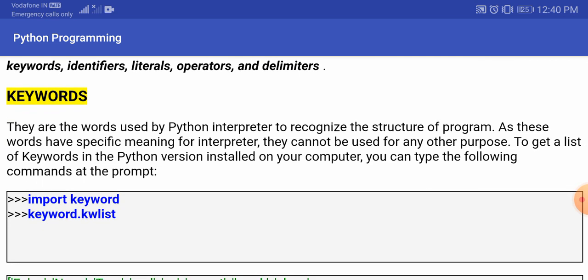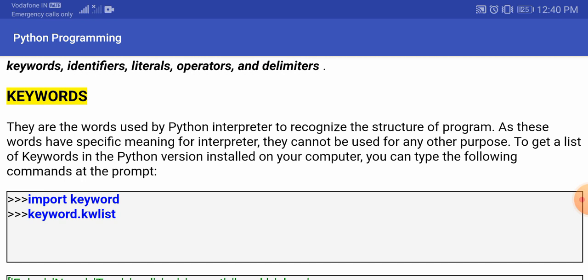They are the words used by the Python interpreter to recognize the structure of a program, as these words have specific meaning for the interpreter. So they cannot be used for any other purpose. Whenever we are creating any program in Python, the Python interpreter plays a very important role, because it is the one that recognizes the structure of the program. Since all these words have a specific meaning, whenever we use these specific words, they can only be used for that purpose. They cannot be used for something else.